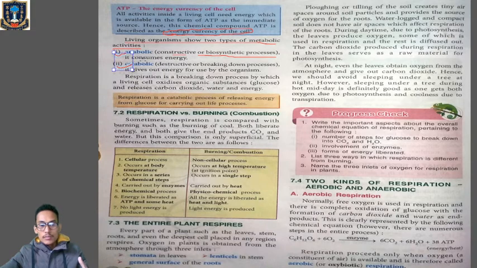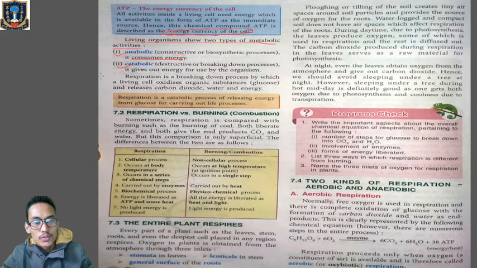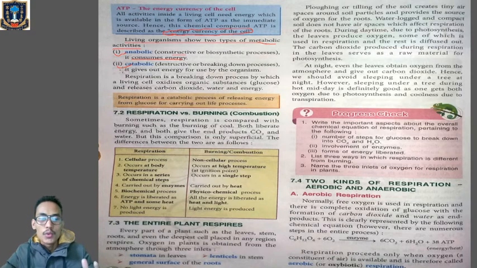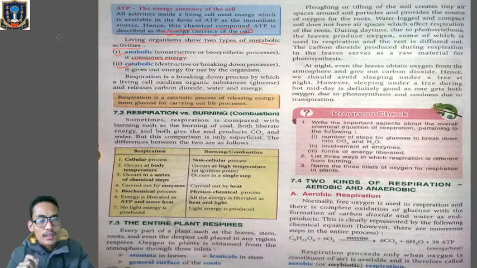So over here energy will be consumed or stored, we can say. Catabolic means destructive process where there will be breakdown of food particles and where there will be release of energy. Clear? So anabolic is a constructive process, whereas catabolic process means a destructive process where energy will be released. So what do you think? Is respiration a catabolic process or an anabolic process? If you have gone through the definitions, then you can easily say that respiration is a catabolic process.